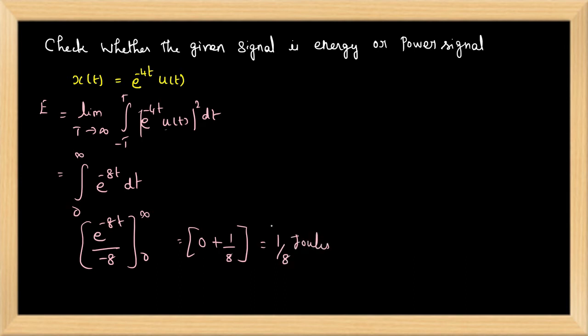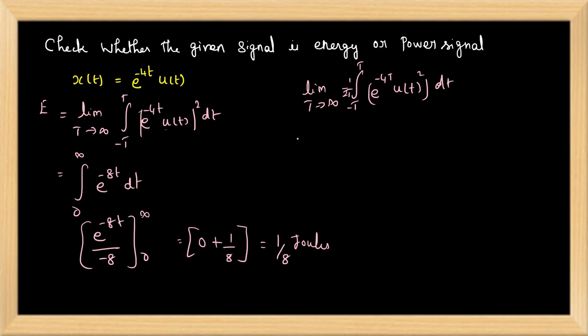So here energy is finite. Energy is finite means this signal is an energy signal. If energy is finite, automatically its power will be equal to 0. We can check that also: limit T tends to infinity, 1/2T integral from -T to +T of (e^(-4t) u(t)) the whole square dt.